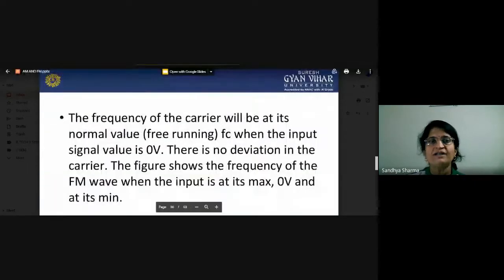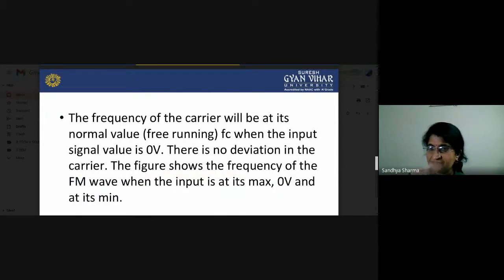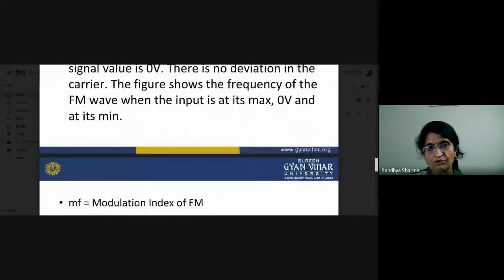So what about the deviation? Your carrier frequency will change, so how much it deviates from its center value is called the deviation, and that deviation is proportional to the amplitude of your modulating signal. That is the relation between the two.